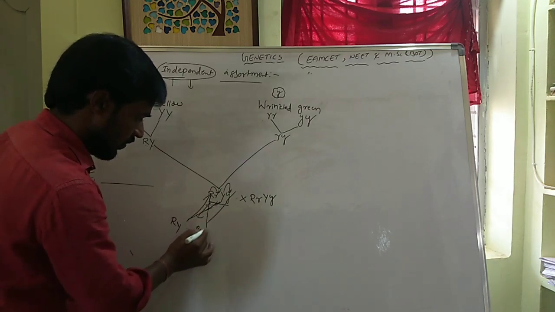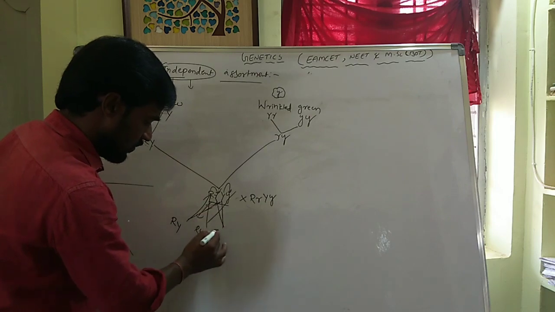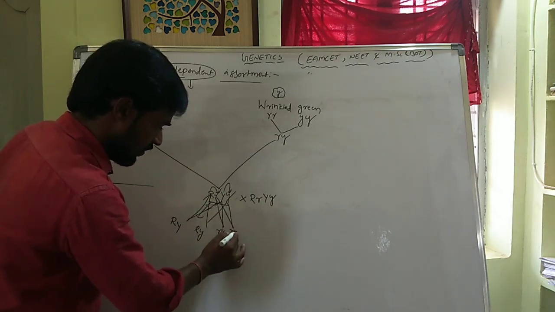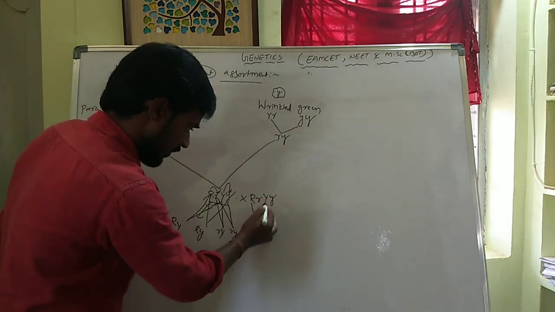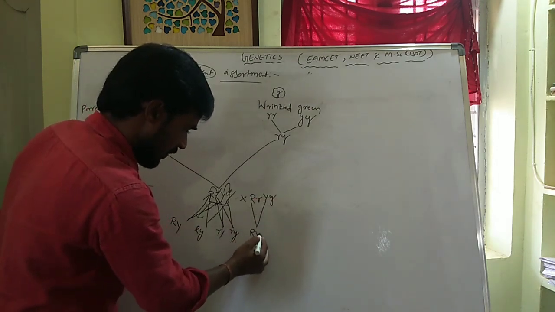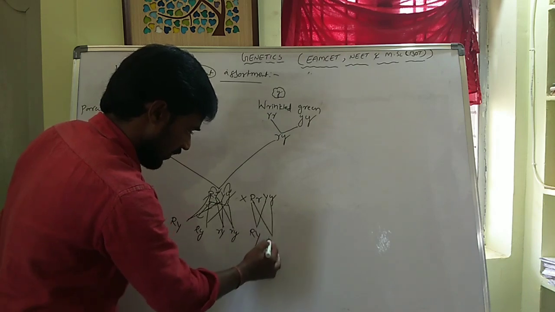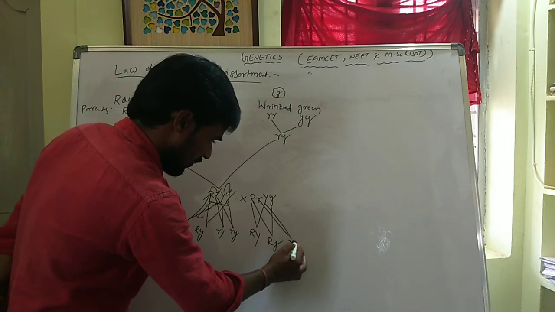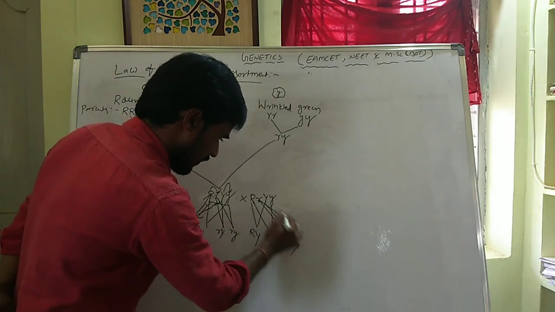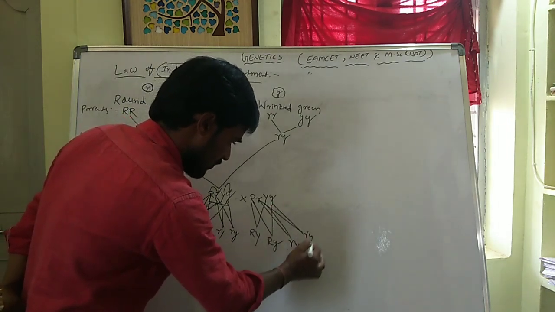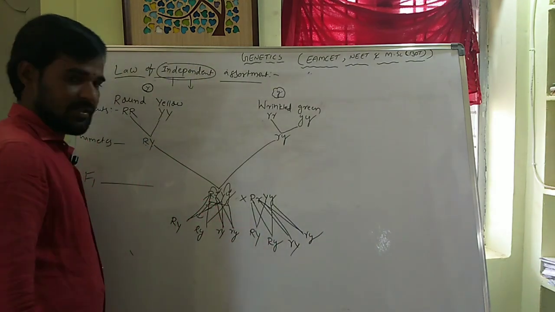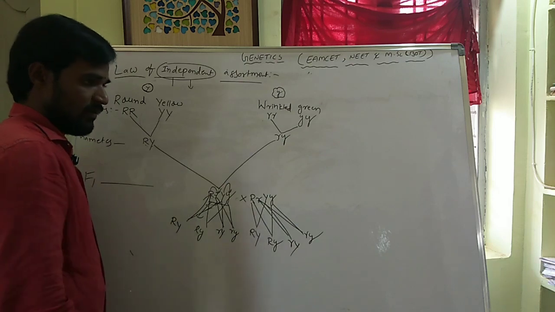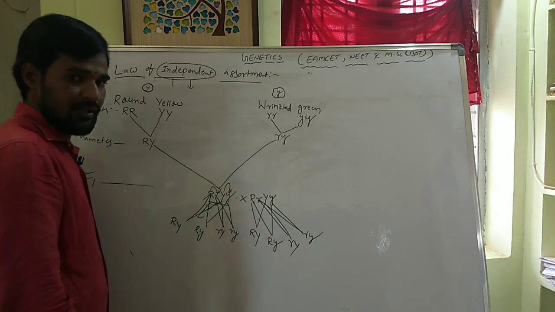Capital R, small y. Small r, capital Y. Small r, small y. From here, capital R, capital Y. Capital R, small y. Small r, capital Y. Small r, small y. These are the gametes. So, by taking these gametes, we have to fill the Punnett square.